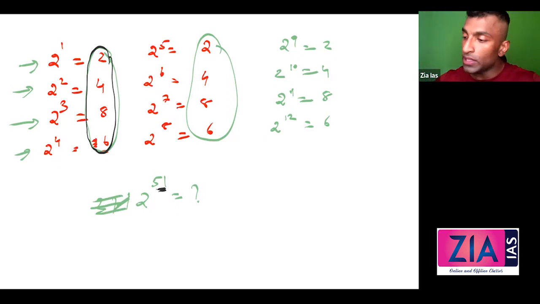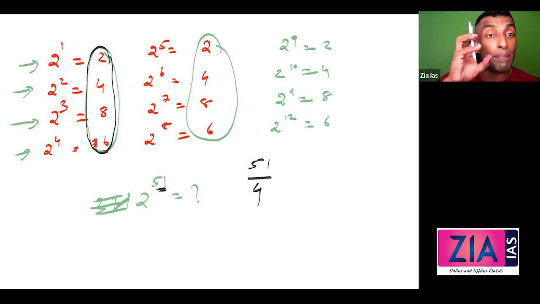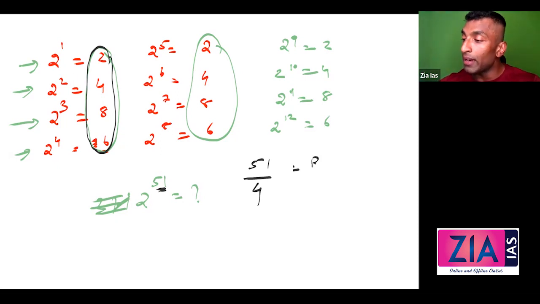So for that, what you can do is take out the power 51. Divide by 4. What is this 4? This is a power cycle of 2. And see what is the remainder in this. Remainder is 3. 51 divided by 4, 48 is gone, 3 is the remainder.